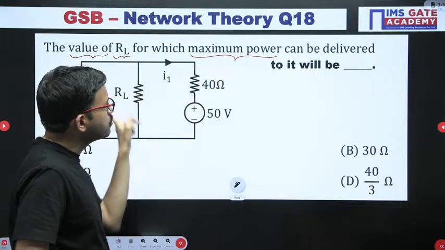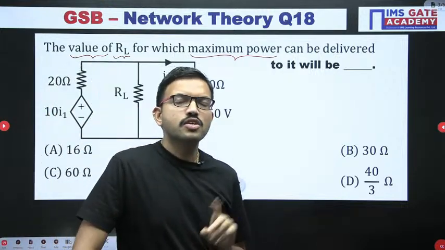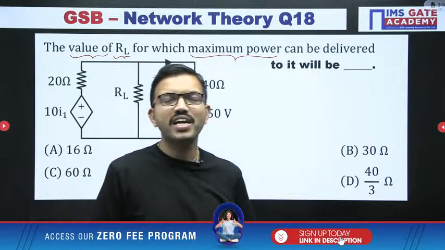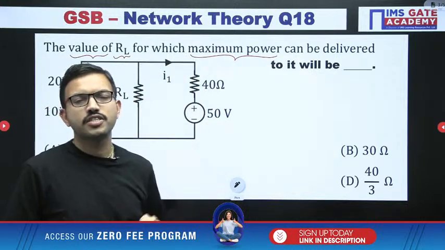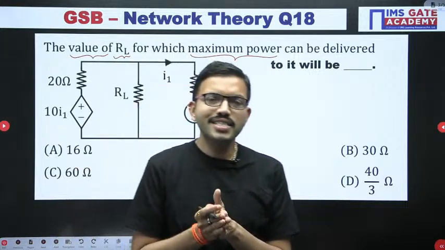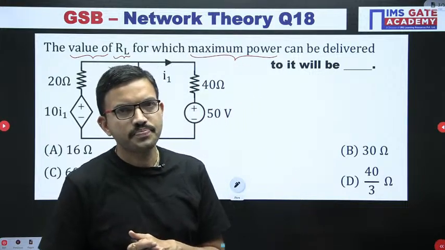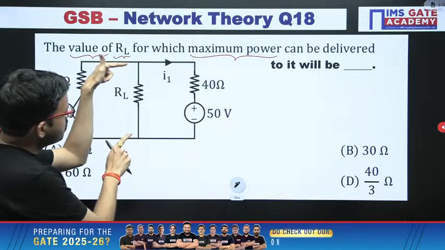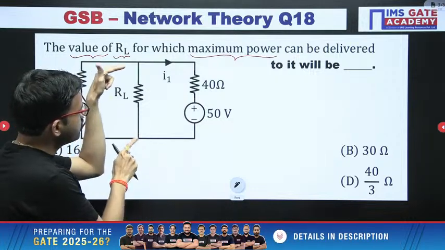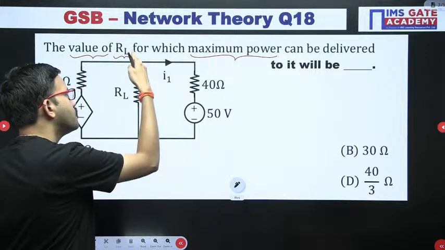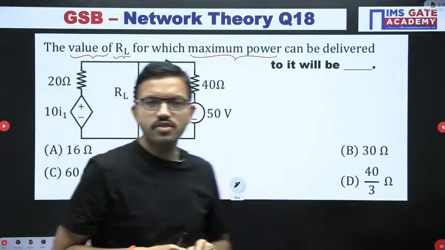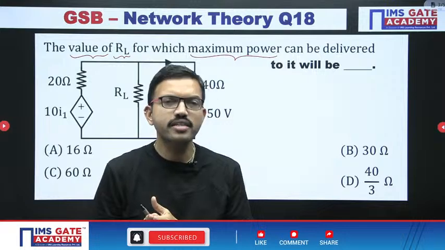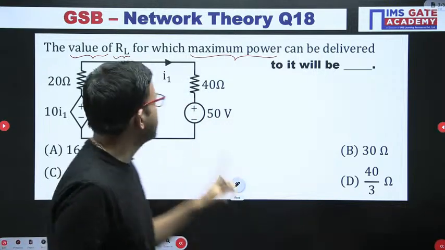That means this circuit belongs to DC. In a DC circuit, with respect to the load resistor, the condition to get maximum power across it is RL equal to RTH. That RTH is nothing but the internal resistance of the voltage source. Now just remove the load resistor from the circuit. Now the terminals become open. Across the open circuit terminals, you can calculate VTH. Similarly, you can short the terminals and find the short circuit current, which is nothing but Norton's current. After that, you can apply Ohm's law. By the ratio of VTH and short circuit current, you get RTH. That RTH is nothing but the RL value, right?